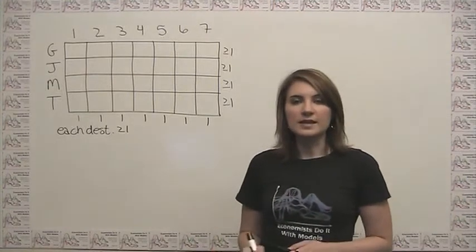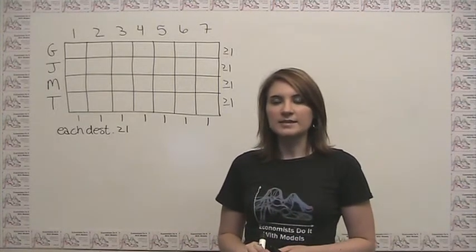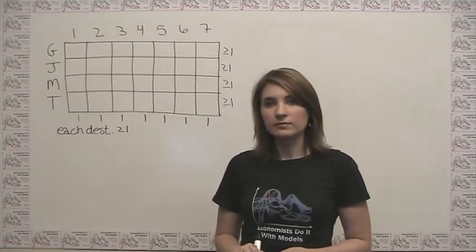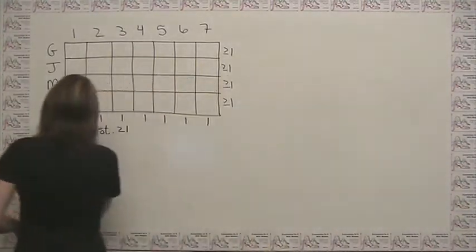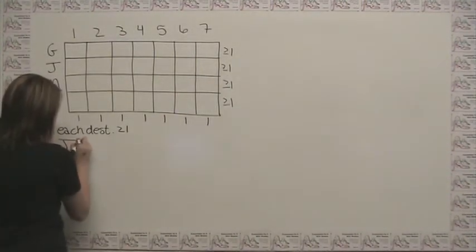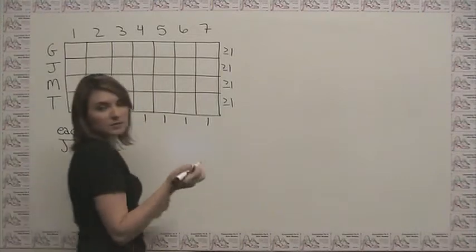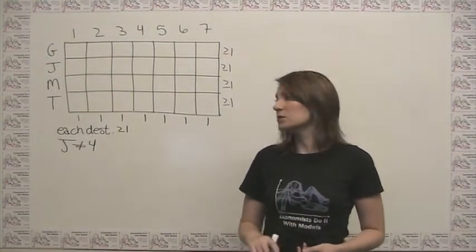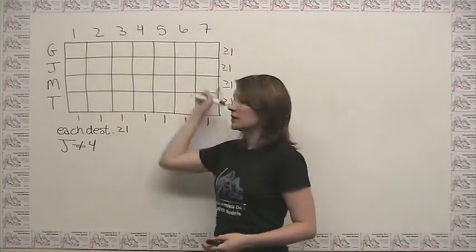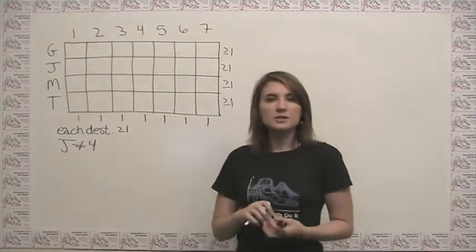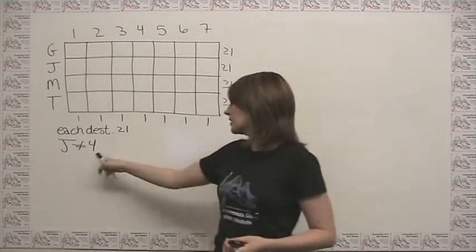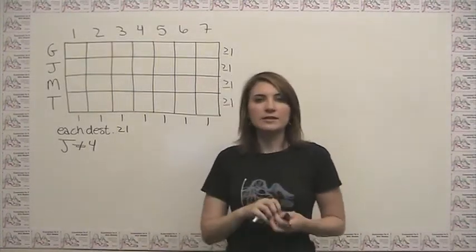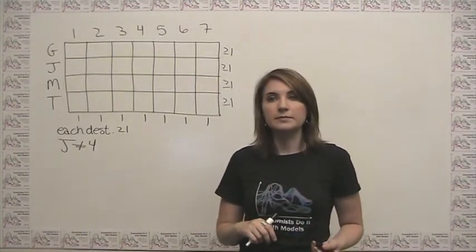The first rule says, Jamaica will not be its destination in week 4. We can just write that down as J not equal to 4, or something like that. We're going to come back once we're done with the list of rules and say, what can we put in our table? But for now, let's just get the complete list of rules down in a useful sort of shorthand so we have it ready for us to use when we need it.